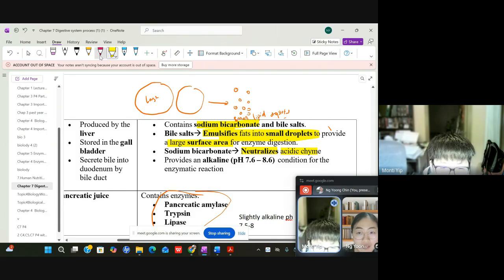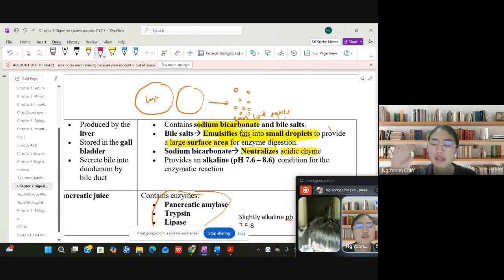It breaks down big molecules into smaller molecules. Yeah, okay. If you write "breakdown," I just worry that the exam will not give you the correct answer. So maybe you can write it in this way.